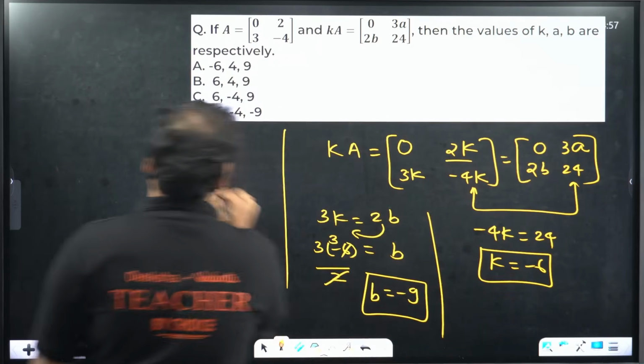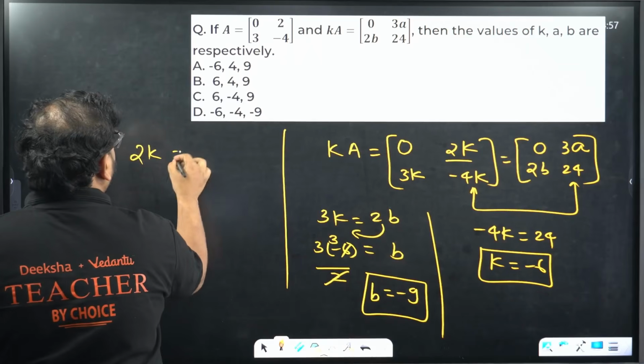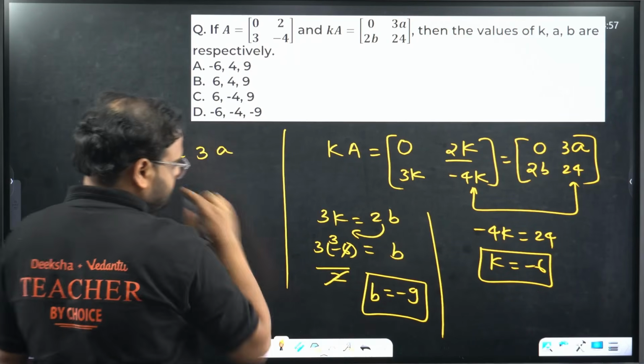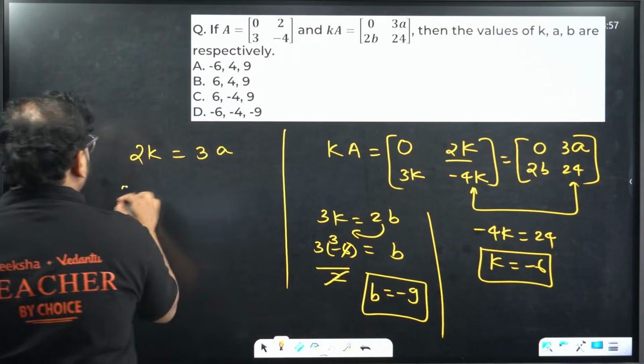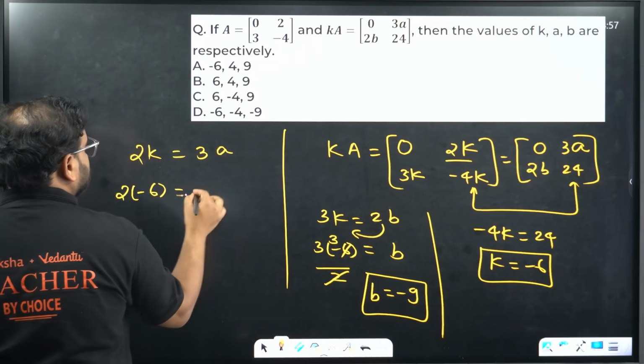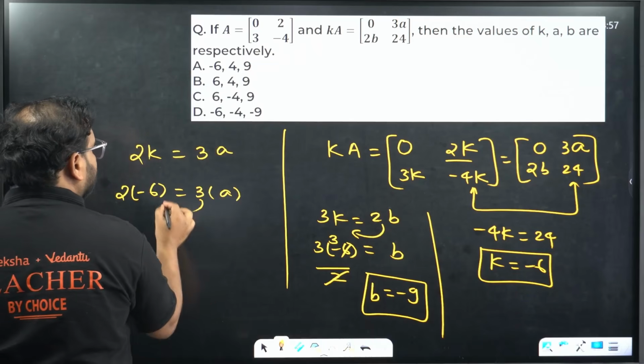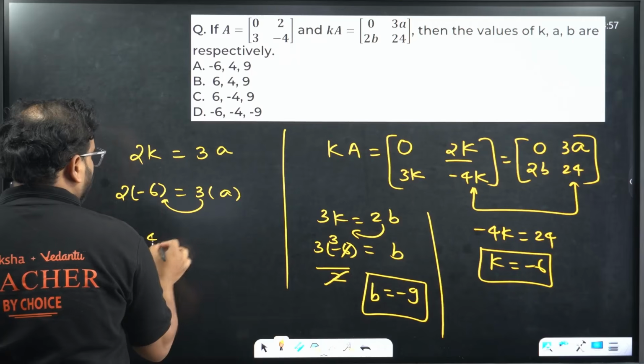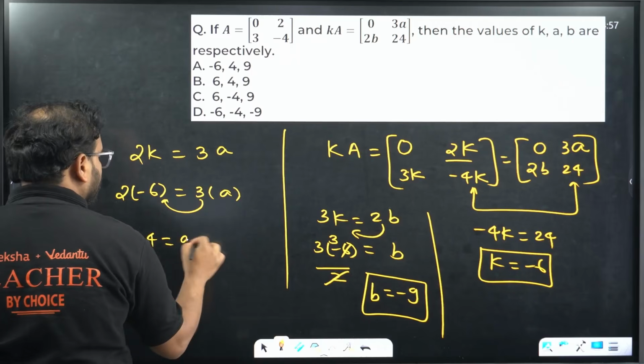The same will do for this also. 2K equals 3A. So right here, 2K equals 3A. So 2 times minus 6 equals 3 times A. We'll move it over here. We'll end up with minus 4 as A.